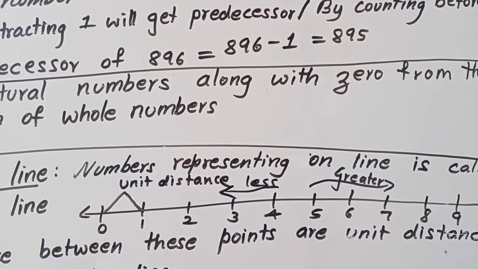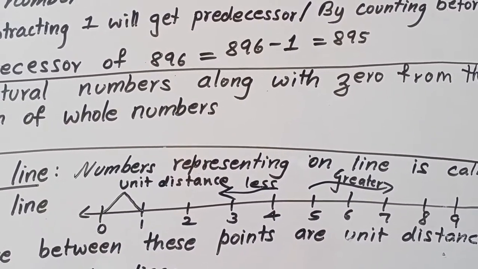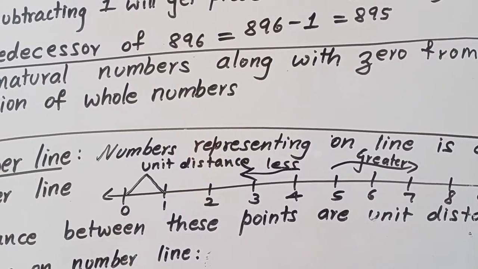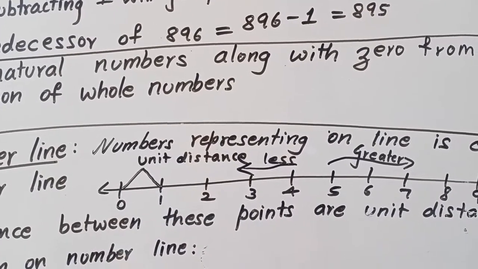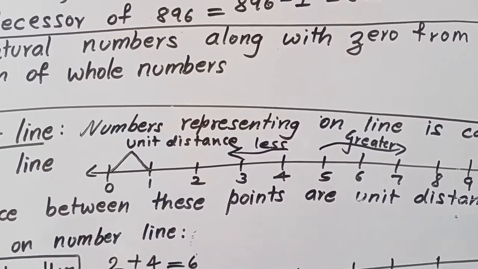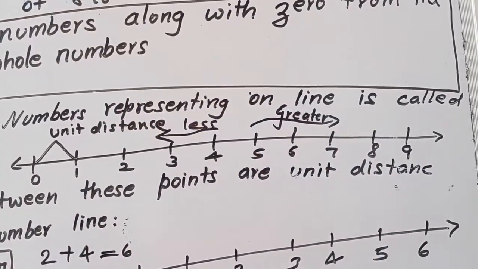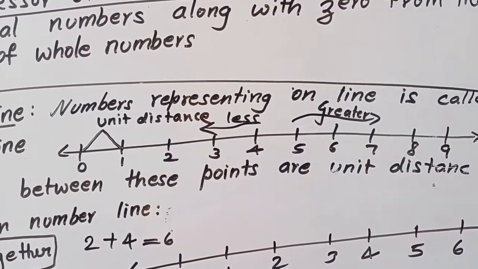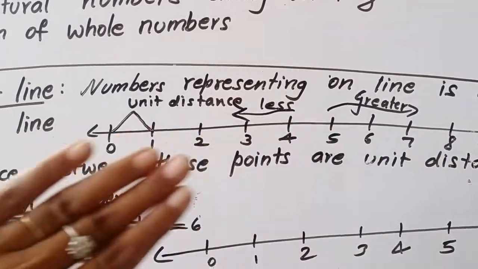Always when we are doing some good work, we will show our right hand first, is it? So we have to move our right side, that is known as what? Greater. So always you move right side, that is greater. It means you have to move right side. If you are moving left side, less.